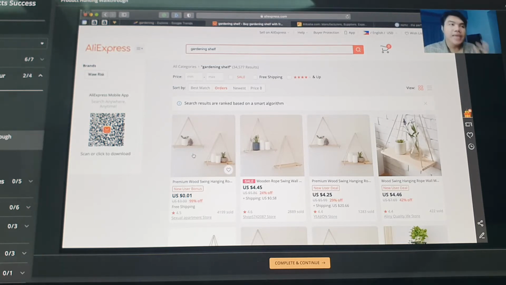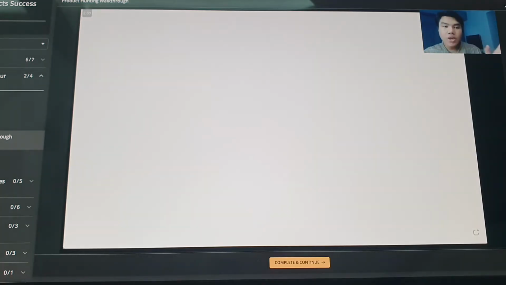Okay. So if you ask me now, how many items should I test? It doesn't matter. If you're starting with a short budget, it's just at least 3 items when you're starting. For you to have a much more clear picture of the ad budget, I want you to watch the marketing video after this. This tutorial will quickly explain kung ano yung mga items na i-test mo dapat.